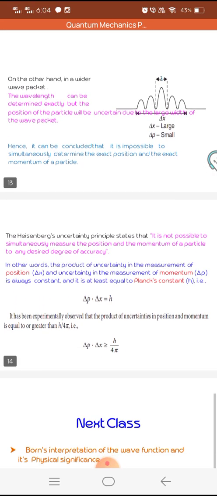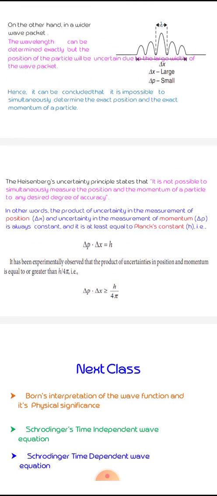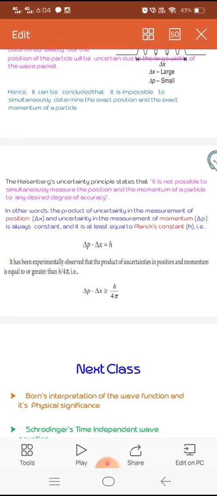So with this, Heisenberg gives delta P into delta X is equal to h, and delta P into delta X is greater than or equal to h by 4 pi.